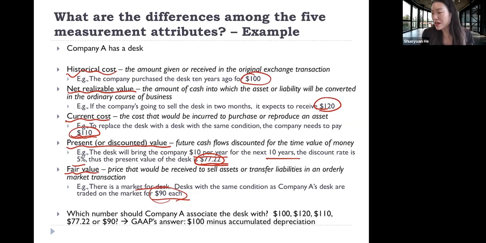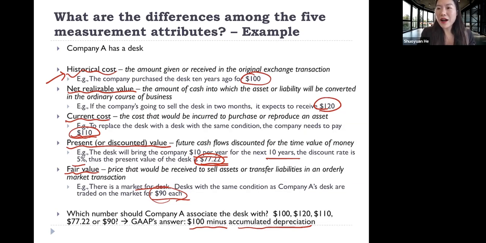And the answer is $100 minus cumulative depreciation. In other words, according to GAAP, we use the historic cost minus the cumulative depreciation. That is how we measure a desk, which is one kind of PP&E, property, plant, and equipment.